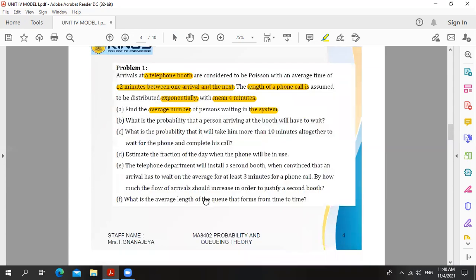Second question, B. What is the probability that a person arriving at the booth will have to wait? If the system is already busy, in that case only the entering person will wait in the queue.